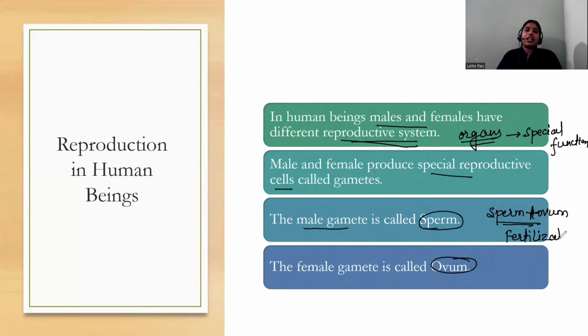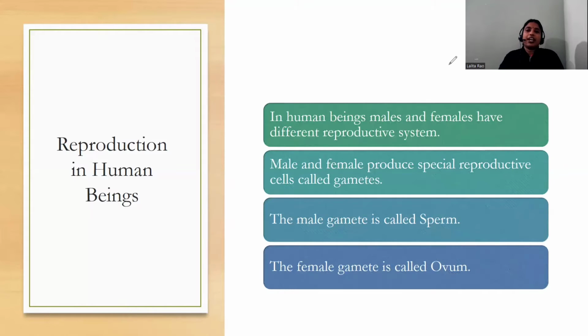When fertilization takes place, a zygote is formed. This zygote consists of both male and female cells. Then further cell division takes place, and a baby is developed. So the fusion of sperm and ovum initiates the formation of a baby.